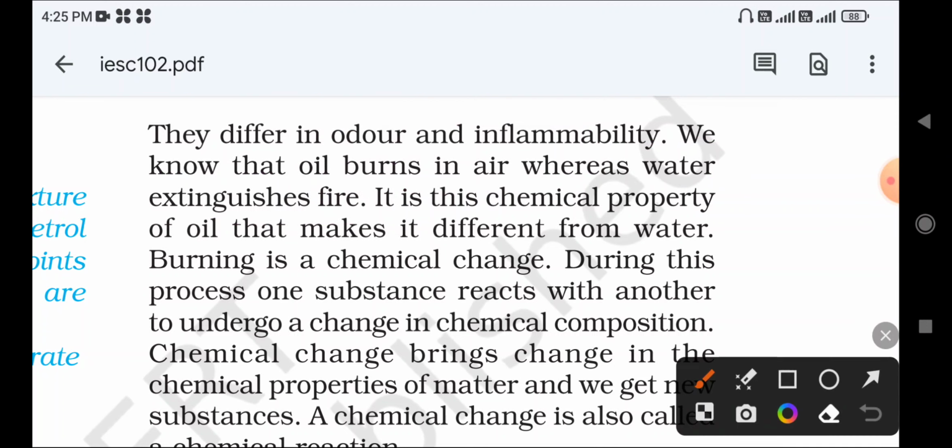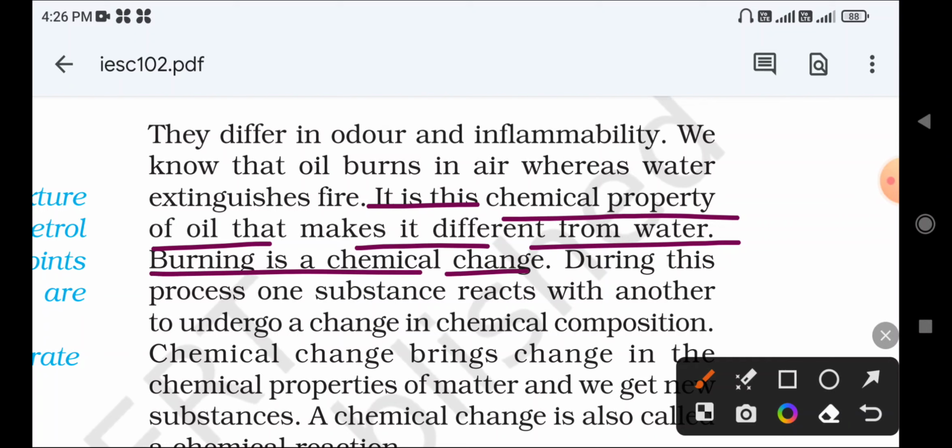This is what we are saying: it is the chemical property of oil that makes it different from water. Oil catches fire very easily, but water extinguishes the fire. Both are in the liquid state, but they have different properties because their chemical properties make them different from one another. The chemical property of water is completely different from that of oil. Their physical state is the same, but their chemical compositions are completely different.